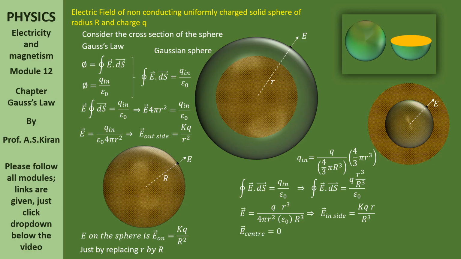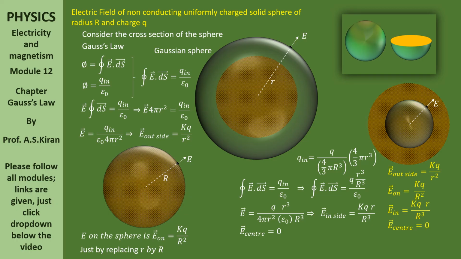Now, here at the center, what is the electric field? At the center, when you consider the center, then what this smaller r becomes? Smaller r becomes 0. If you replace that smaller r by 0, E at the center is 0.